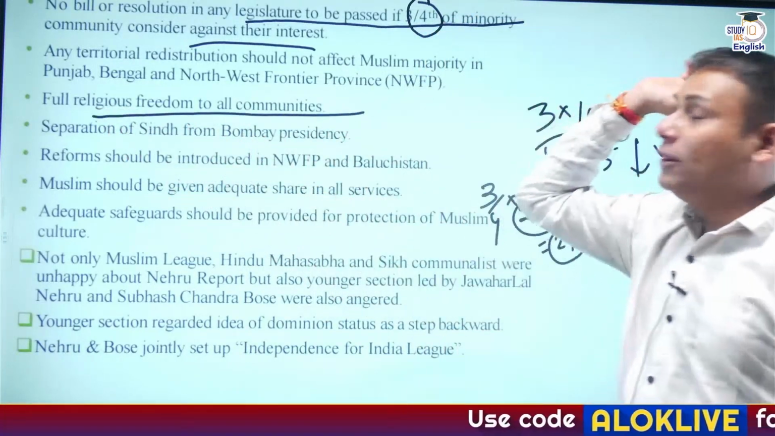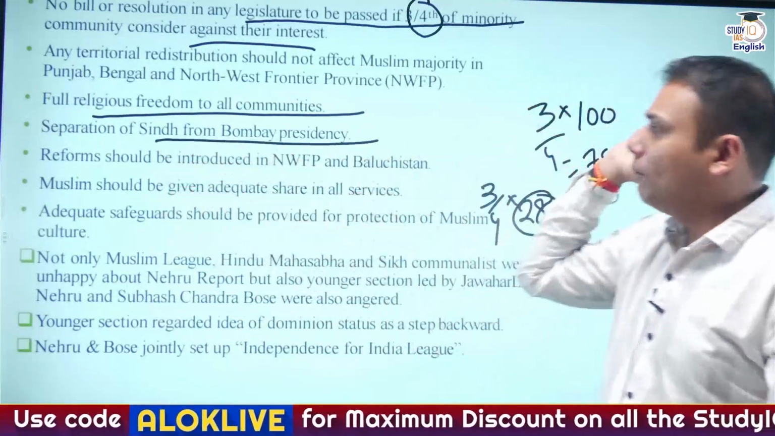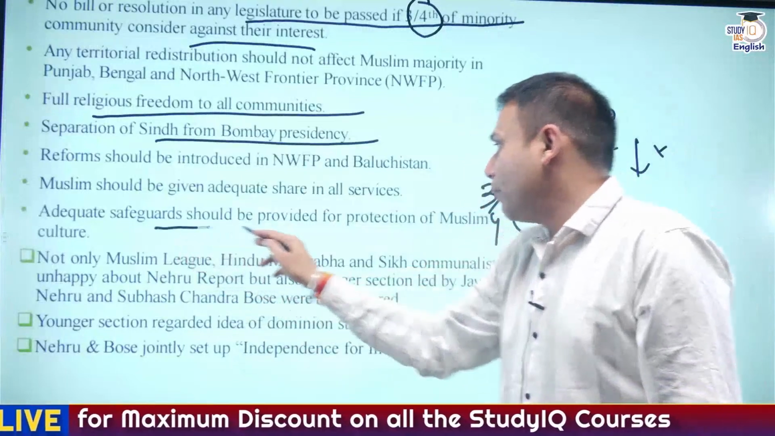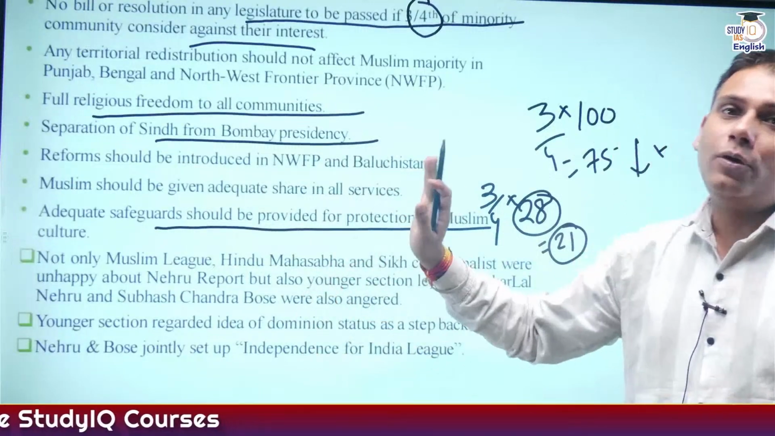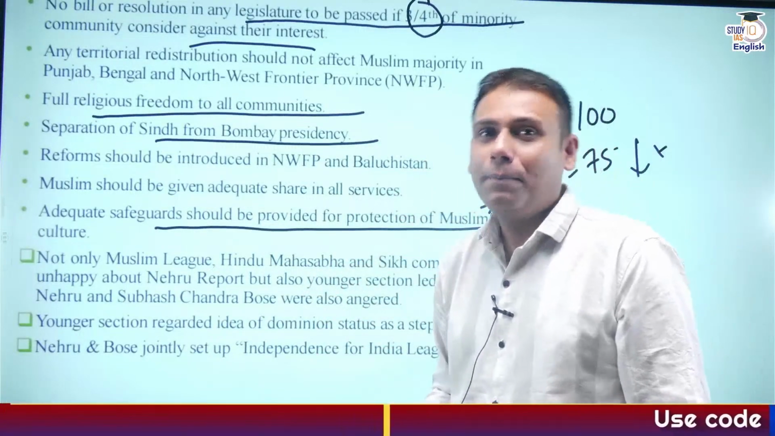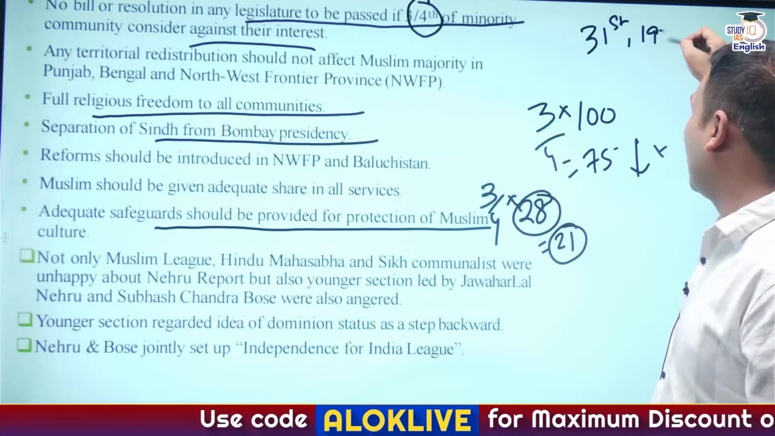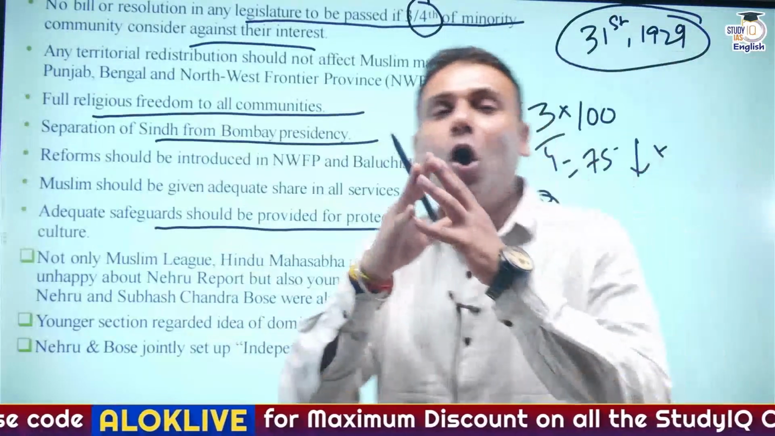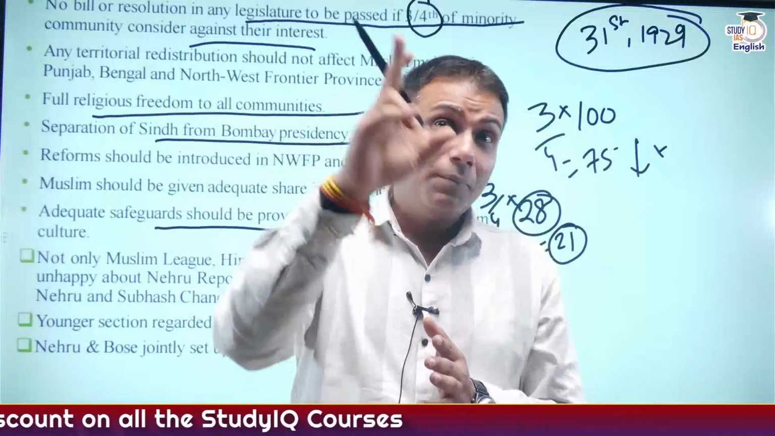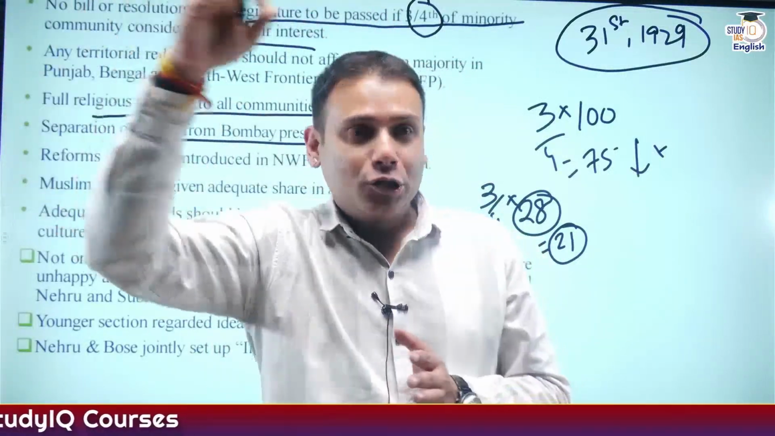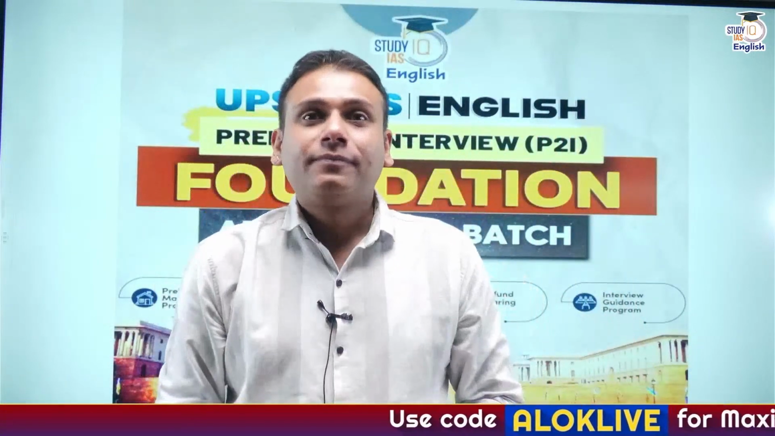Full religious freedom to all communities, which is also a part of our constitution today. Separation of Sindh from Bombay Presidency. Adequate safeguards should be provided for the protection of Muslim culture. Correct. So all these points were portrayed in what we call Jinnah's 14-point plan. And finally, the deadline of 31st December 1929 has arrived, and we were not able to make our own constitution. And this is what Lord Birkenhead had said previously. So these are the Nehru Report and Jinnah's 14-point plan.